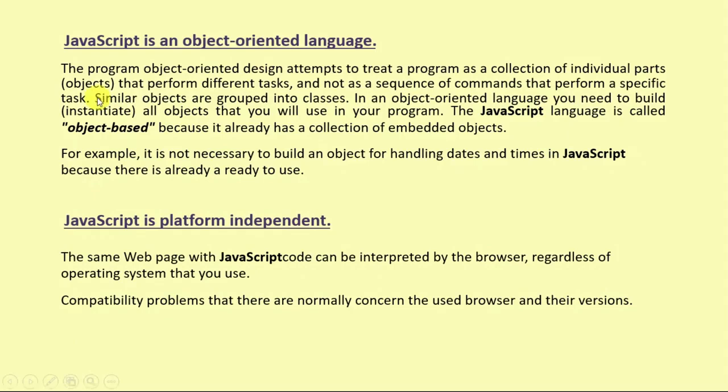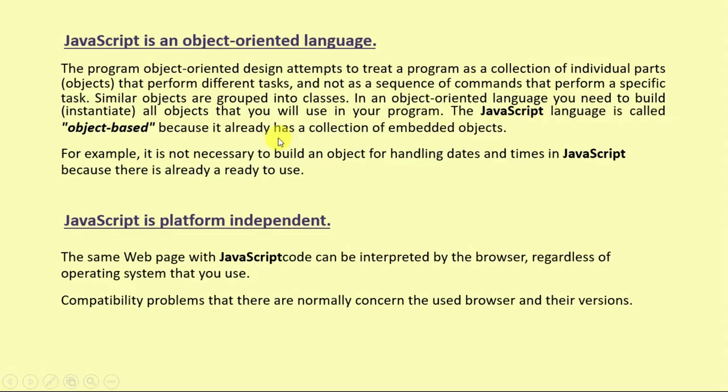There is another question that mostly occurs: is JavaScript an object oriented language or not? Object oriented design attempts to create a program as a collection of individual parts that we call objects that perform different tasks, and not as a sequence of commands that perform a specific task. Similar objects are grouped into classes. In an object oriented language you need to instantiate all the objects that you will use in your program. So the JavaScript language is called object based.